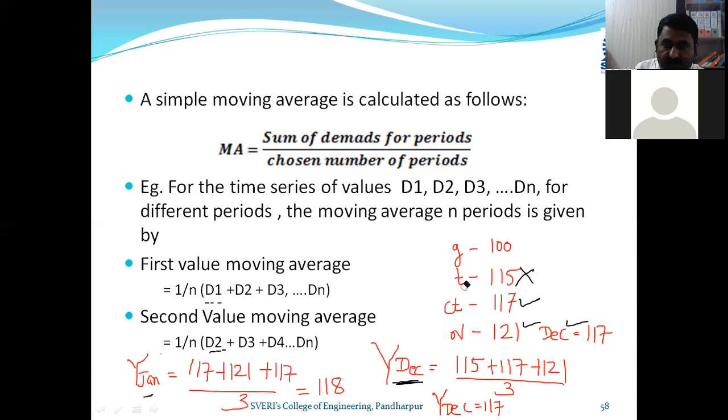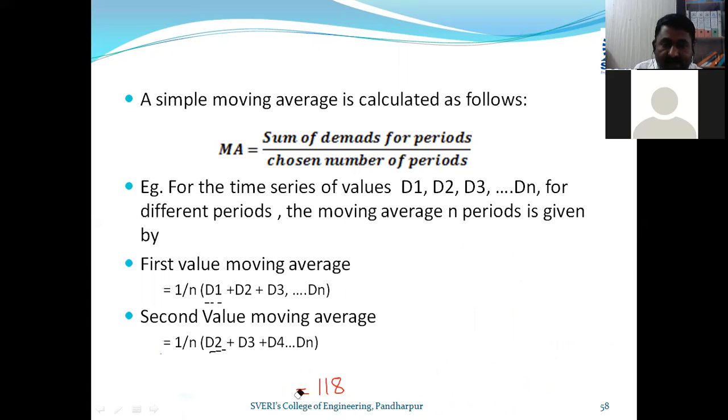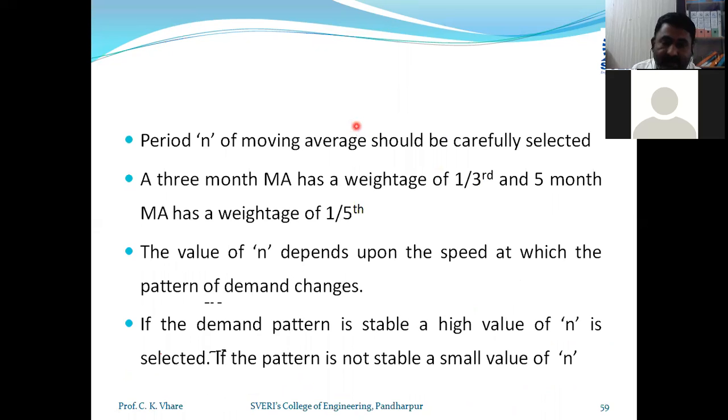So in this way, the moving average is calculated. Friends, I have just taken 3 months as an example. If the numerical says to take 5 months, we have to take the 5 months data. For understanding purposes and a small numerical, I have taken 3 months. Okay, let us proceed. This is the simple moving average method.